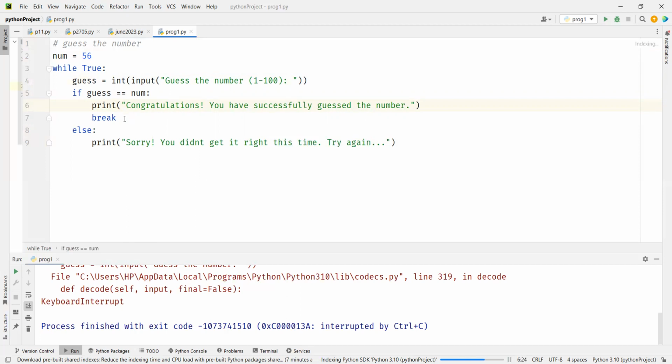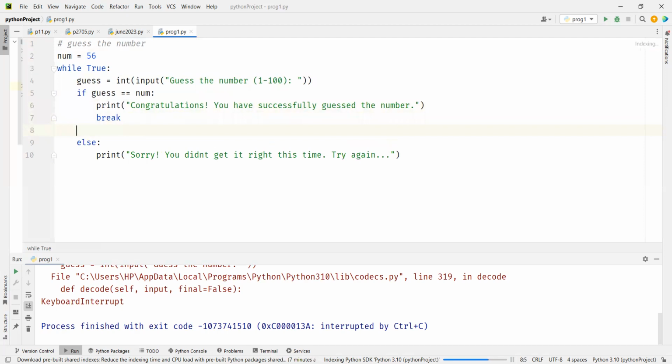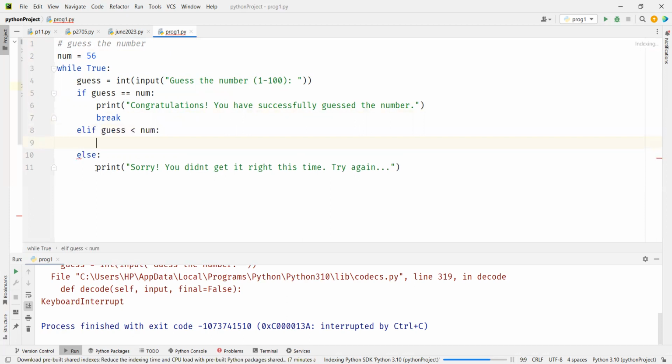So what we'll do is create an elif here, and here we'll say if guess is less than num. We'll copy and paste and make changes here. We'll say, sorry, your guess is, shall I put higher or lower here?